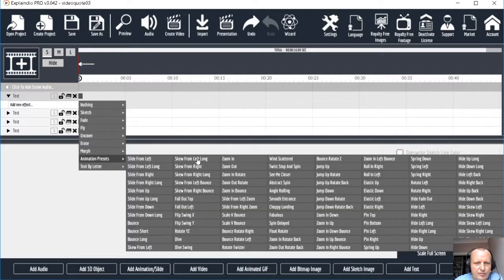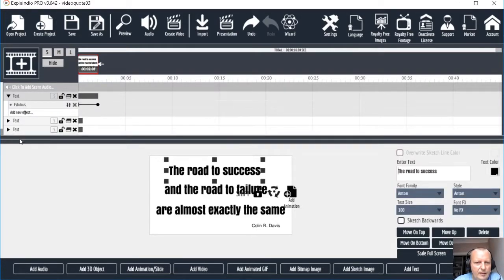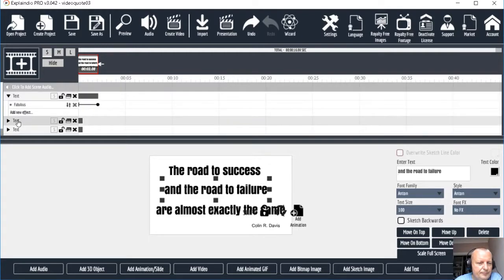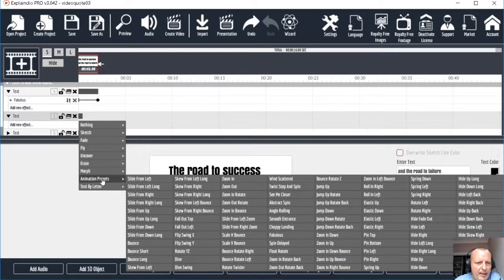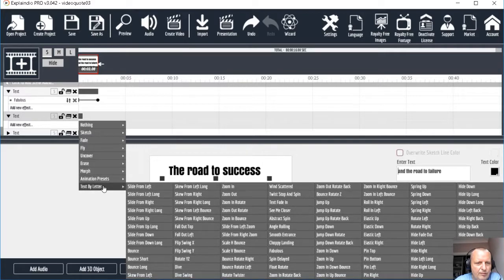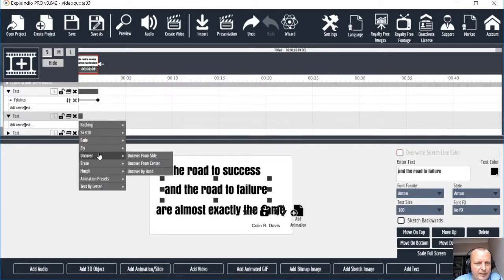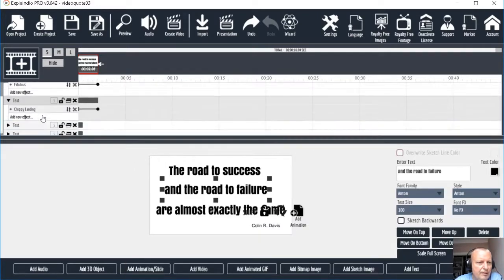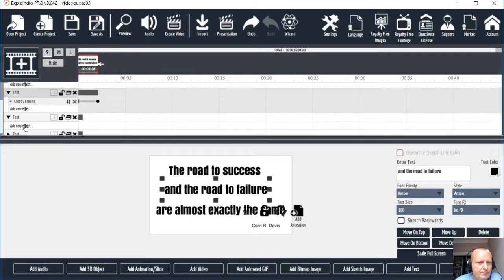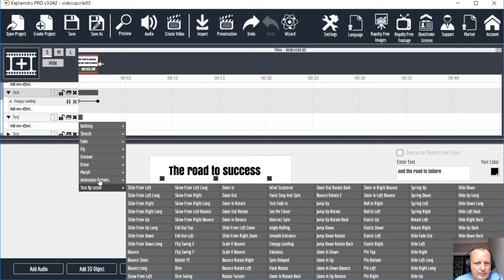Let's choose something. I just choose these at random, anything will do. And let's choose the next text, add an effect, and either this one, animation presets, or text by letter. These have got lots of choices. You can do some other things here, like just fade in or something, but we'll do one of these. Just choose a random one, add another one,